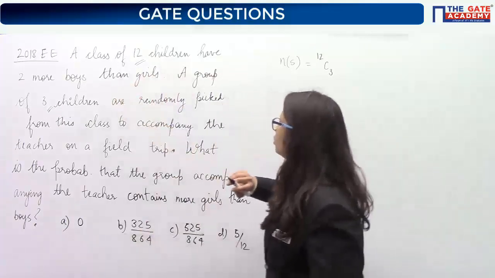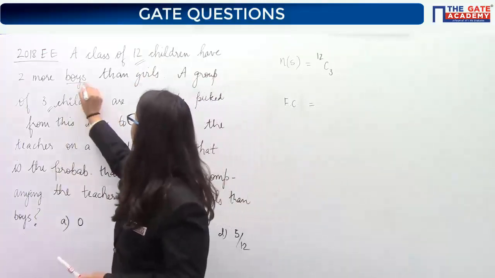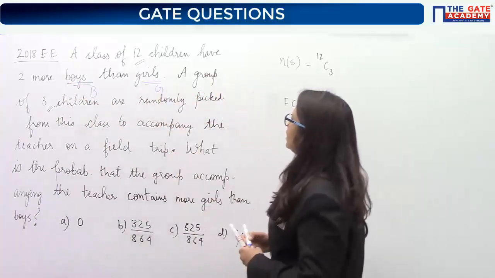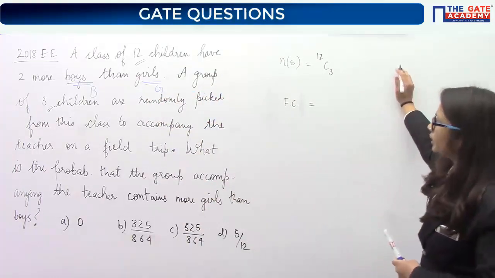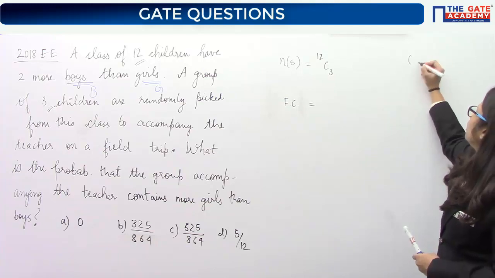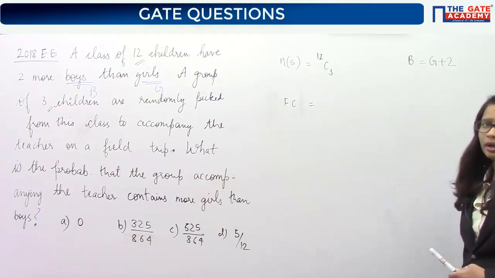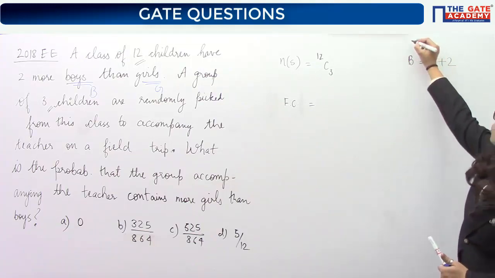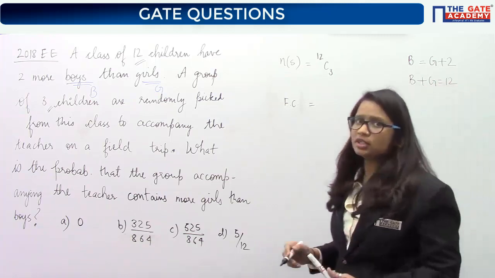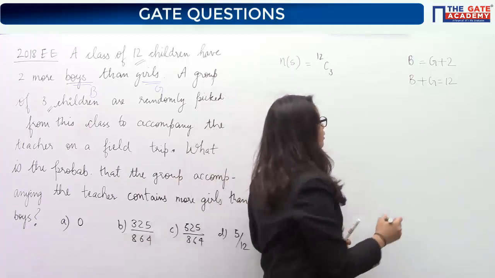The first line is given to you: let the number of boys be B and the number of girls be G. The class has 2 more boys than girls, so B is 2 more than G. And you know B plus G is equal to 12. Using these two equations, you can directly find B and G. Can you find B and G?